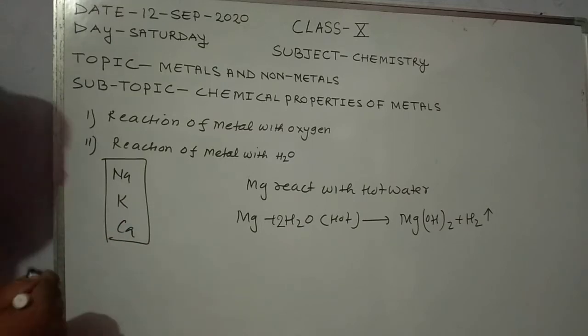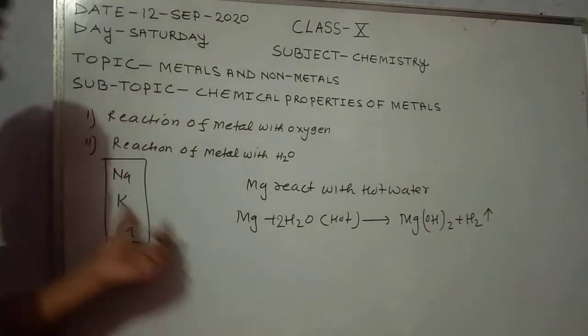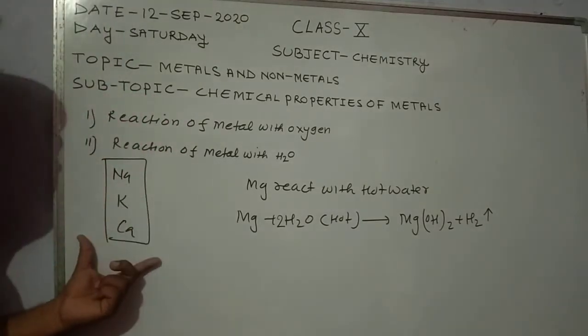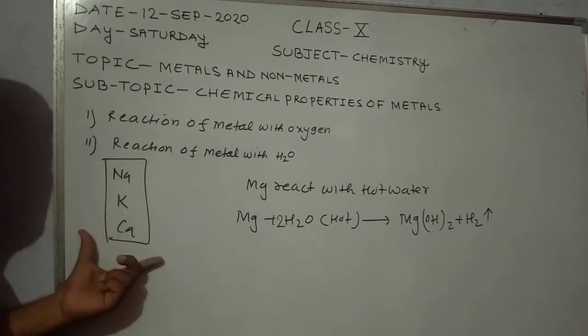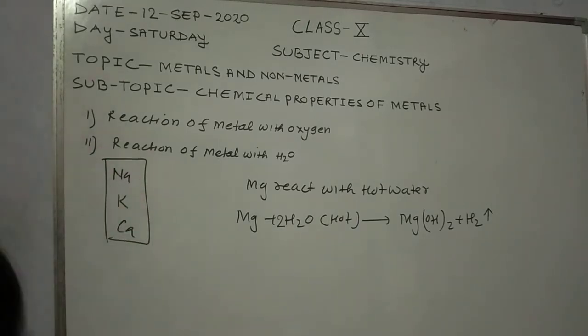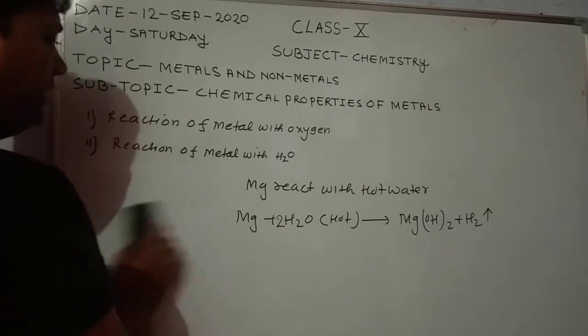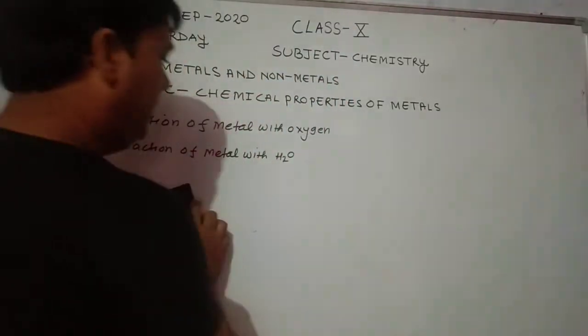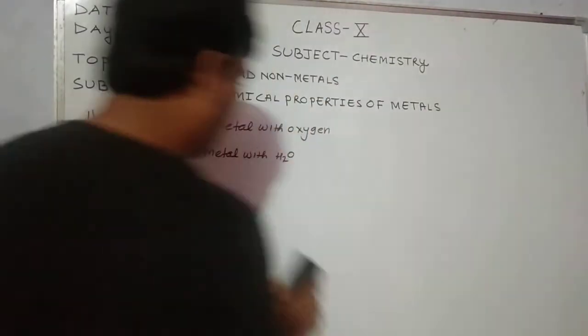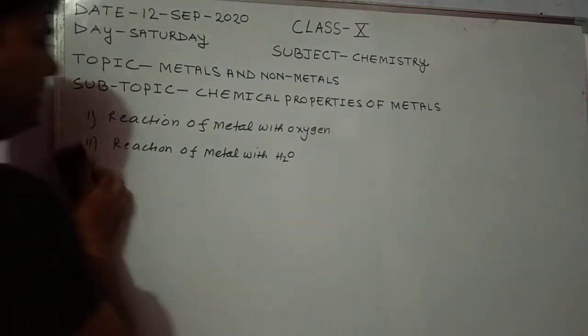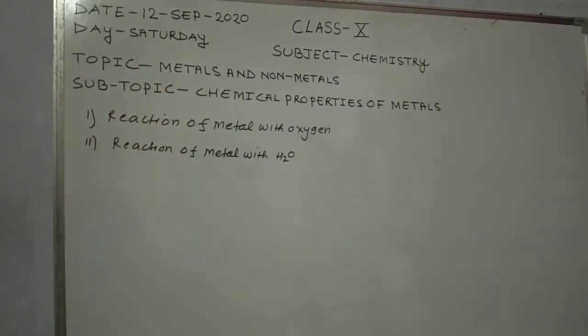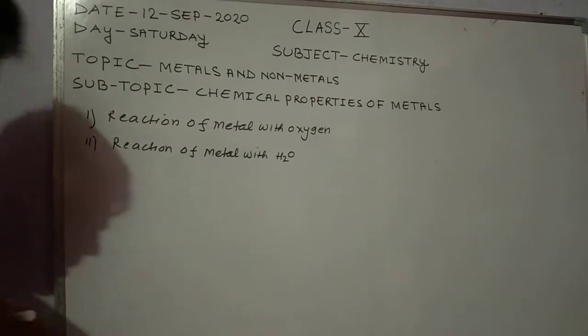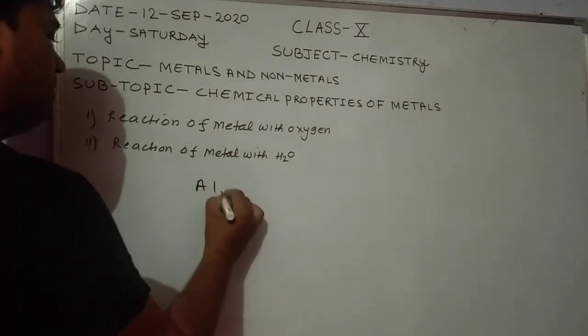But sodium, potassium and calcium react with normal water. In this way we can distinguish the metal which is more reactive and the metal which is slightly less reactive.